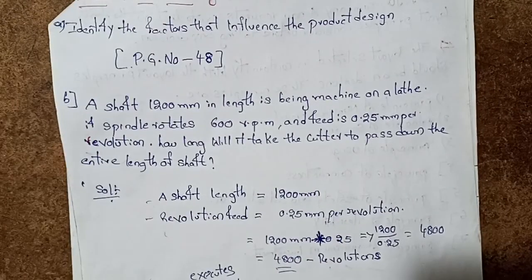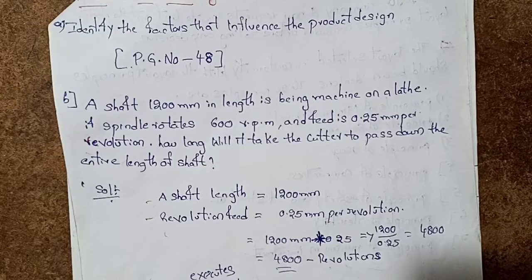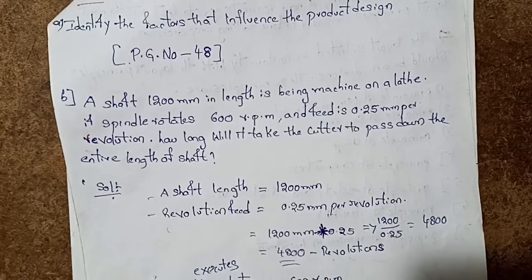A shaft 1200 millimeters in length is being machined on a lathe. If the spindle rotates at 600 revolutions per minute and the feed is 0.25 millimeters per revolution, how long will it take the cutter to pass down the entire length of the shaft? Feed means output per revolution.